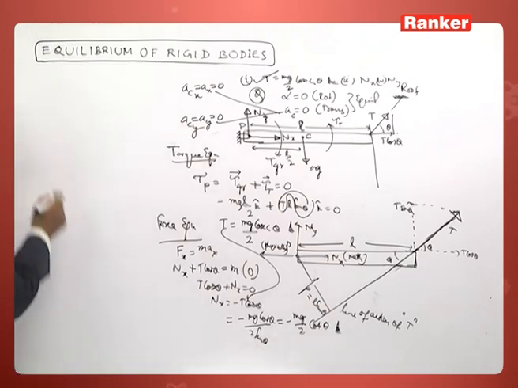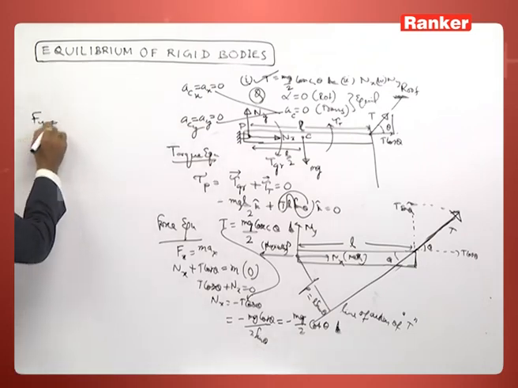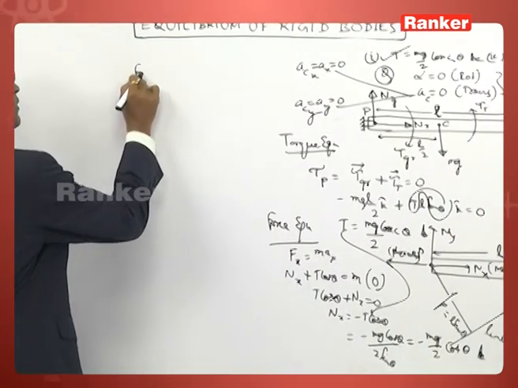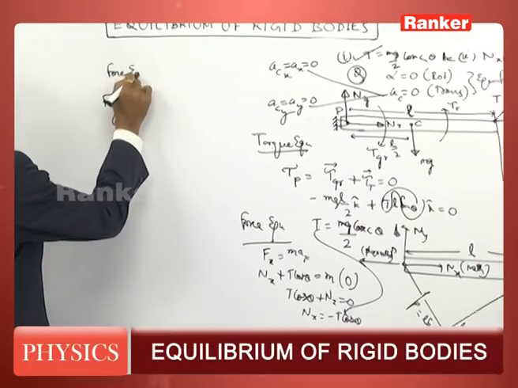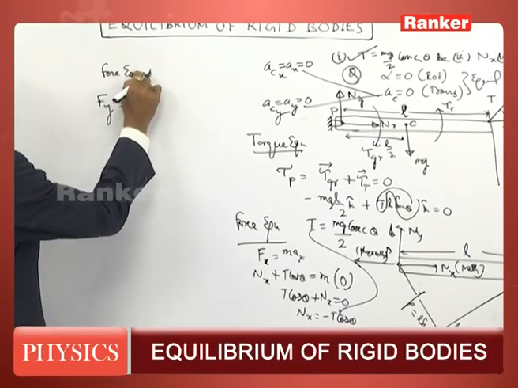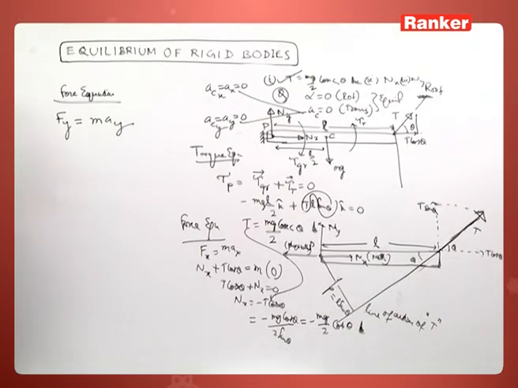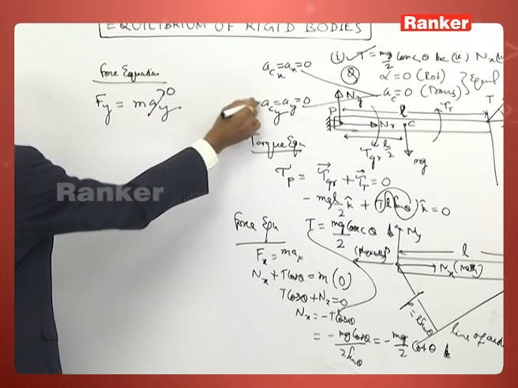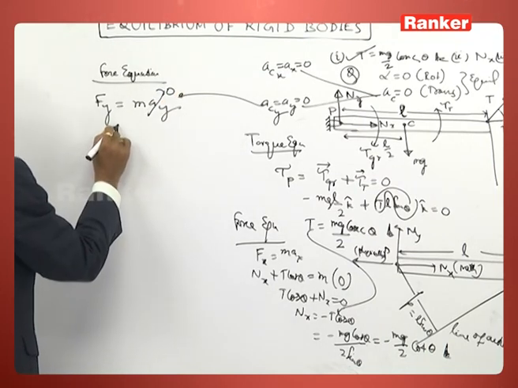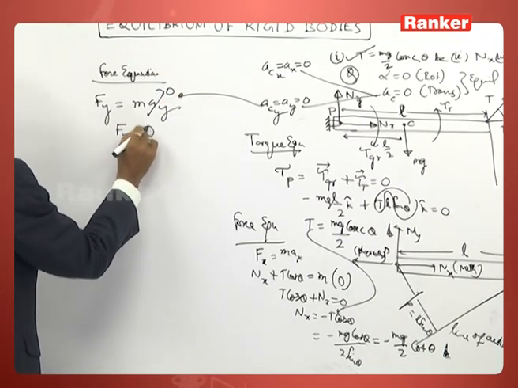Next, write the force equation along y direction. Fy is equal to m into ay. ay is 0. So, net force along y direction must be 0.